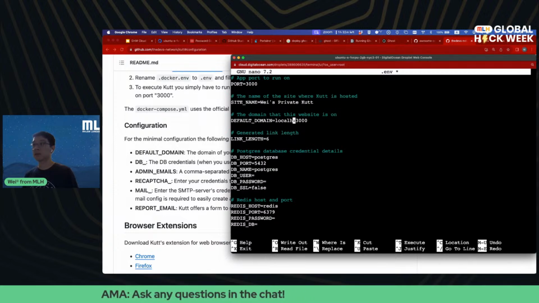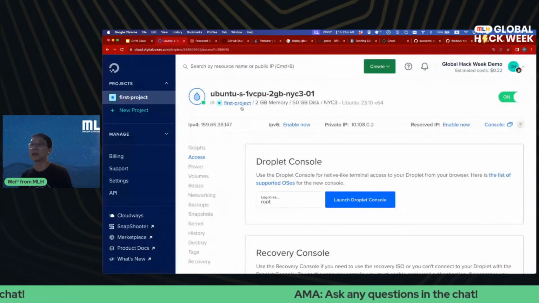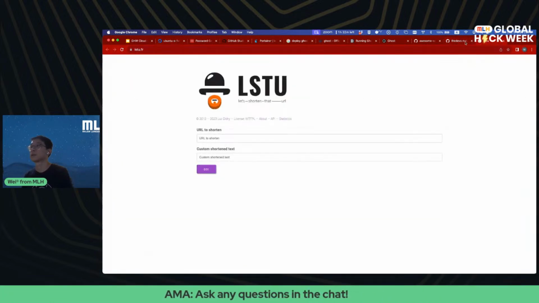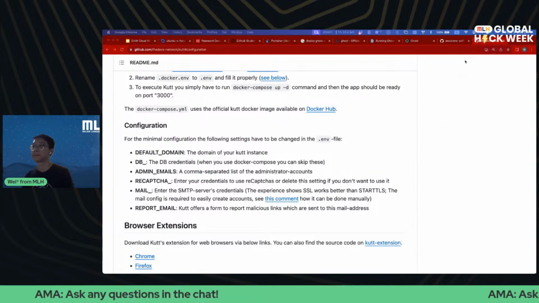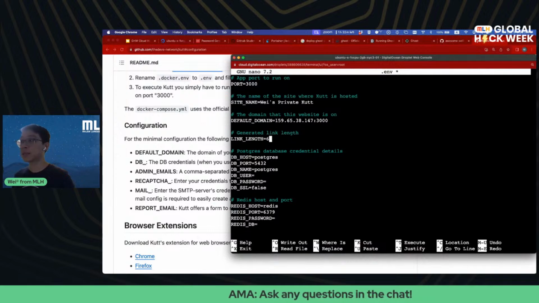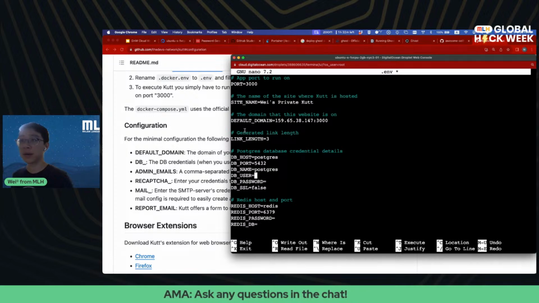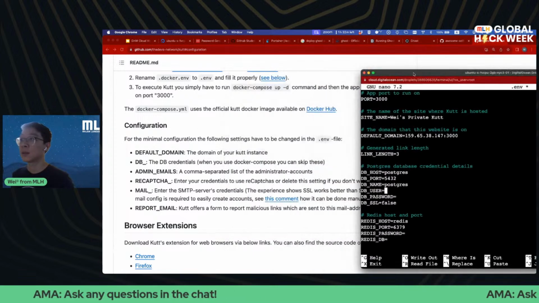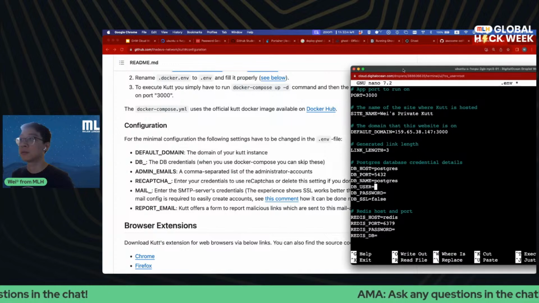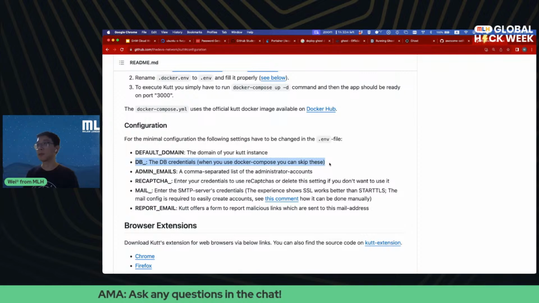Default domain, we're going to use the IP address for now because we do not have a domain name hooked up. And let me just copy the IP address. Link length 6. Why don't I just do 3 for now, since only I'm going to use it. Postgres database details. We're going to leave everything as default for now. Do I have to add it? Let me see. Docker Compose. Yeah, so as you can see here, the DB credentials, when you use Docker Compose, you can skip these. I'm going to skip them.